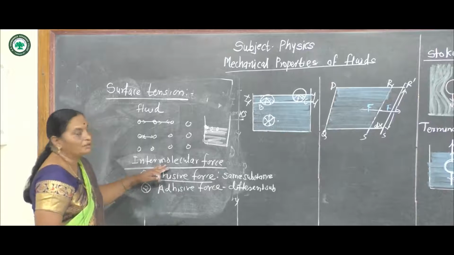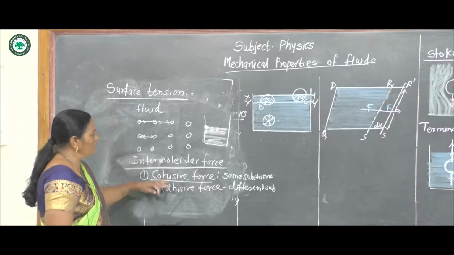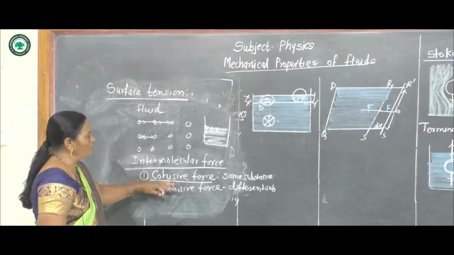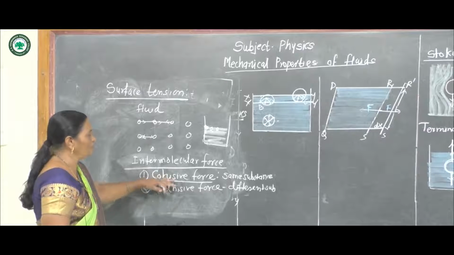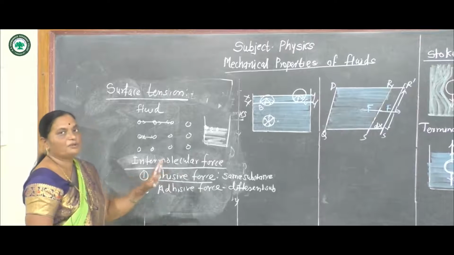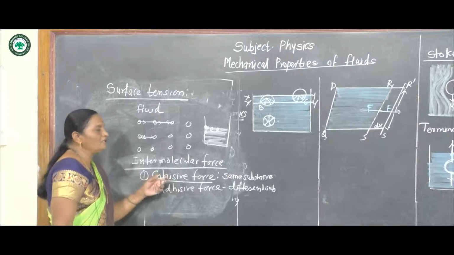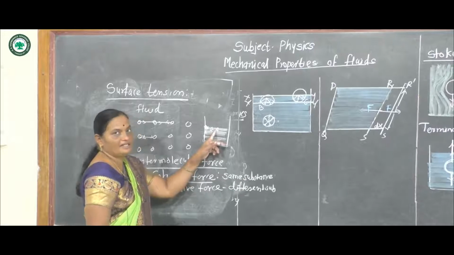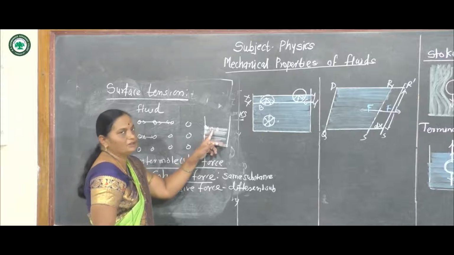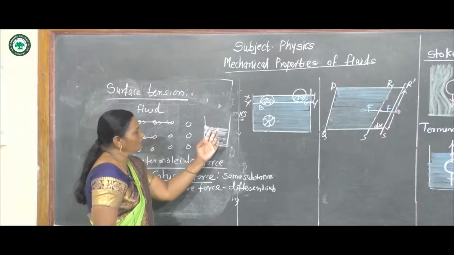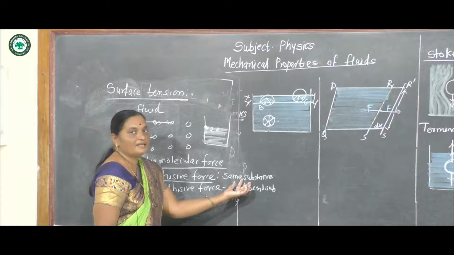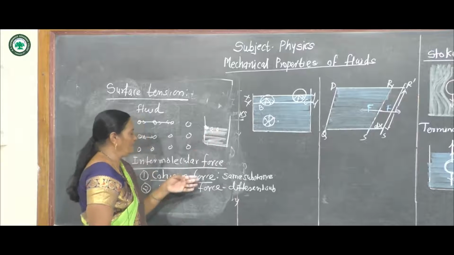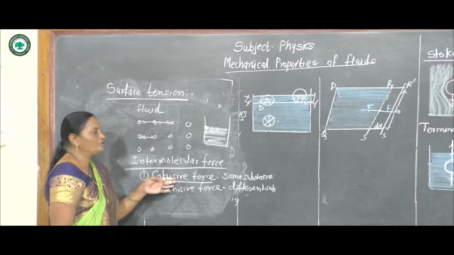See, there are two types of intermolecular force. The first is cohesive force, another is adhesive force. Cohesive force is the force of attraction between two molecules of the same substance. Here we take the example of two water molecules. They are the same substance and the force of attraction is called cohesive force.